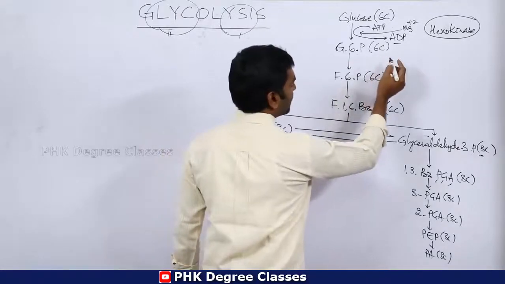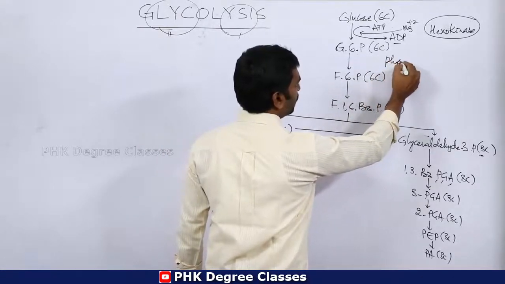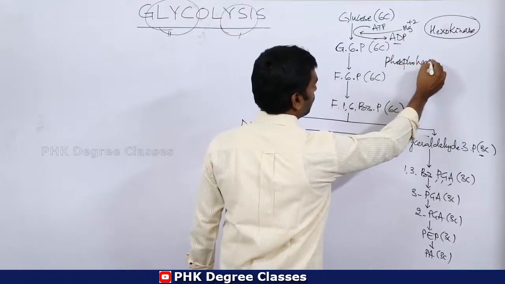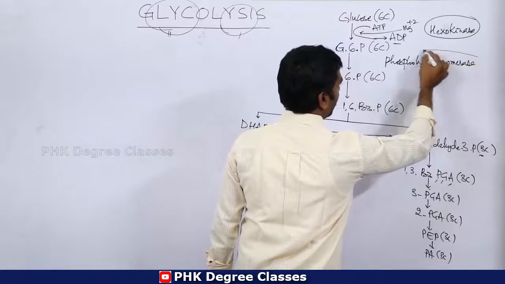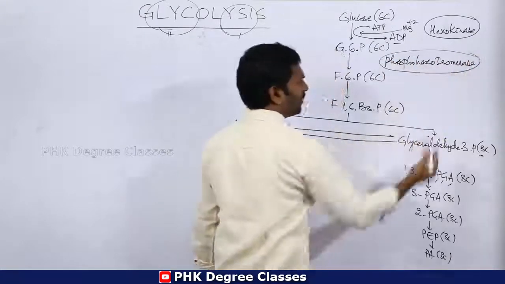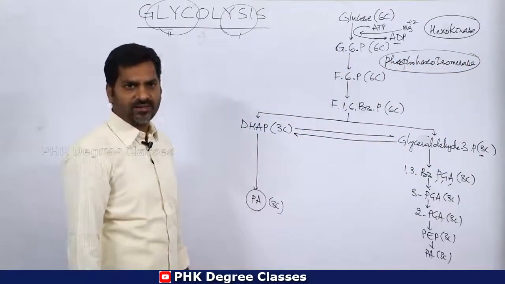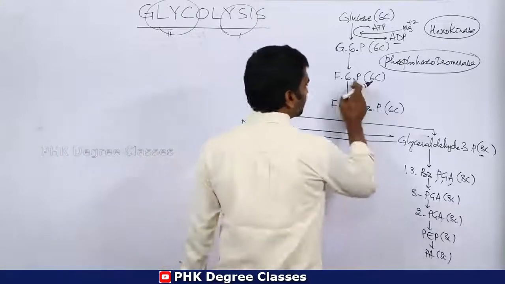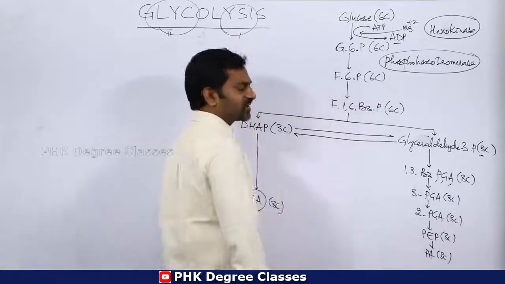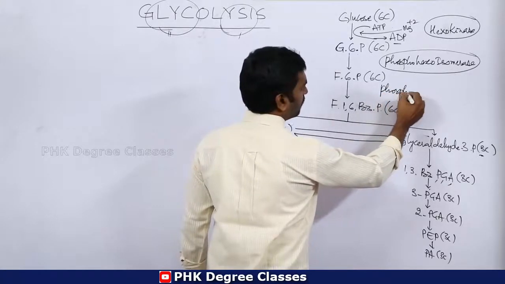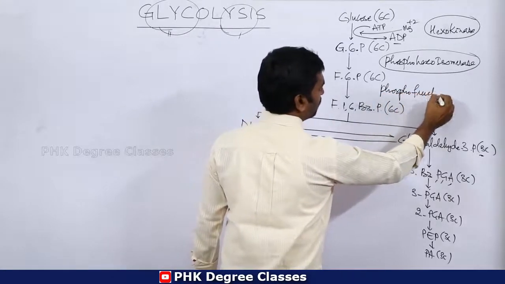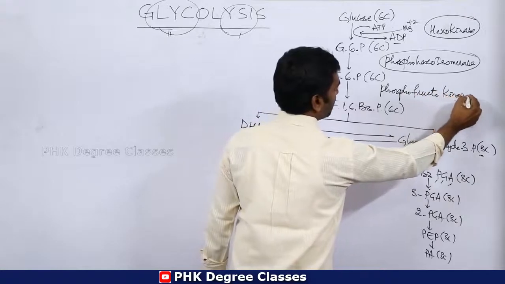The enzyme is phosphohexoisomerase. Then fructose 6-phosphate to fructose 1,6 bisphosphate. Phosphofructokinase is the enzyme.